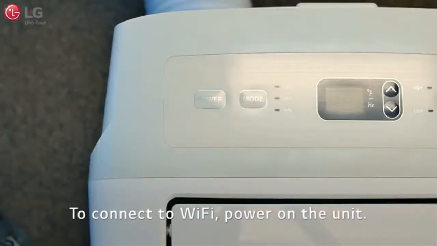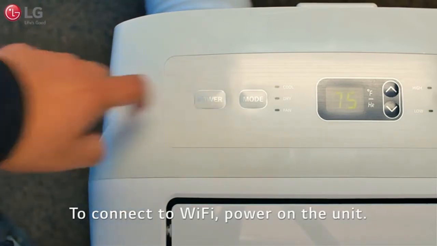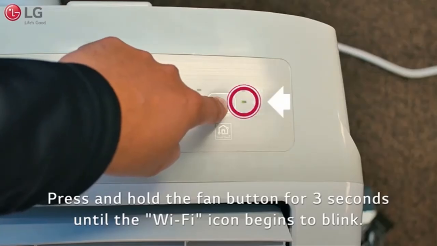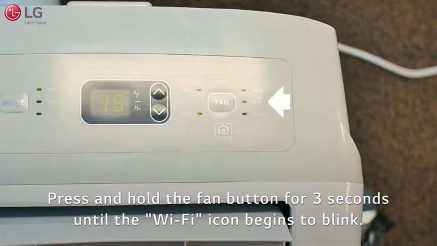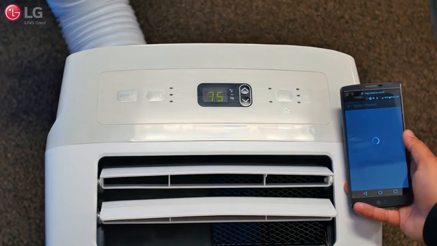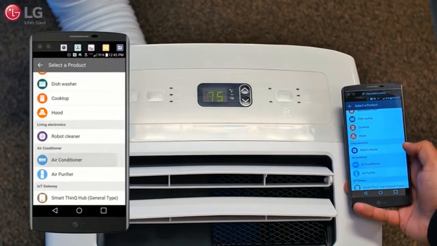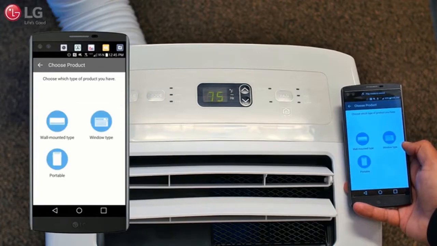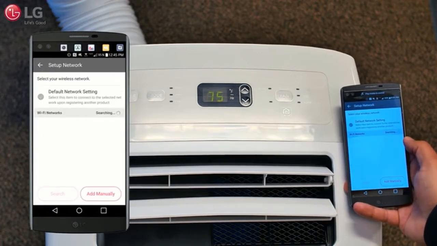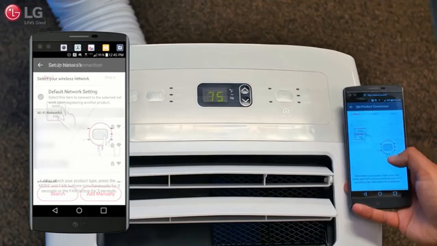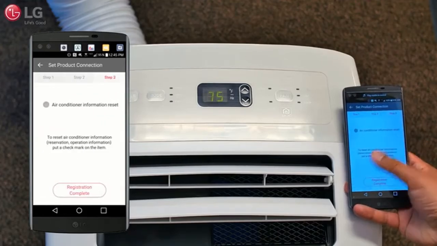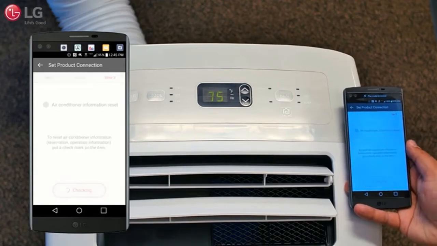To connect the portable air conditioner to your Wi-Fi network, power on the unit, and press and hold the fan button for 3 seconds until the Wi-Fi icon begins to blink. Select Register. Then select Air Conditioner from the list of available smart appliances. Then select Portable. Follow the instructions on the smartphone to register the unit and connect it to your home Wi-Fi network. Proceed to Step 3 on the app and press Registration Complete.